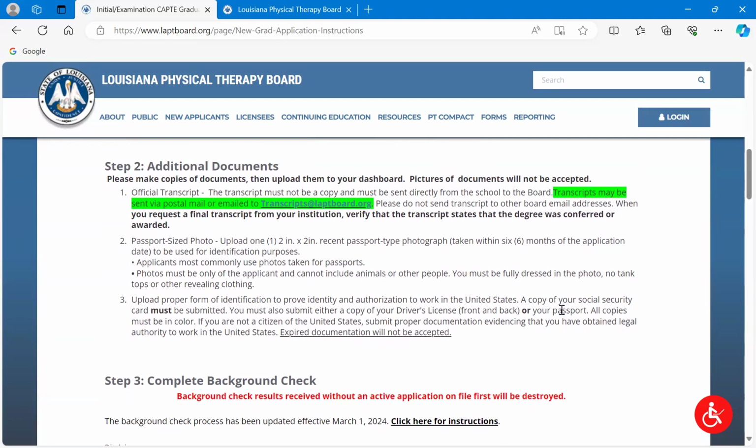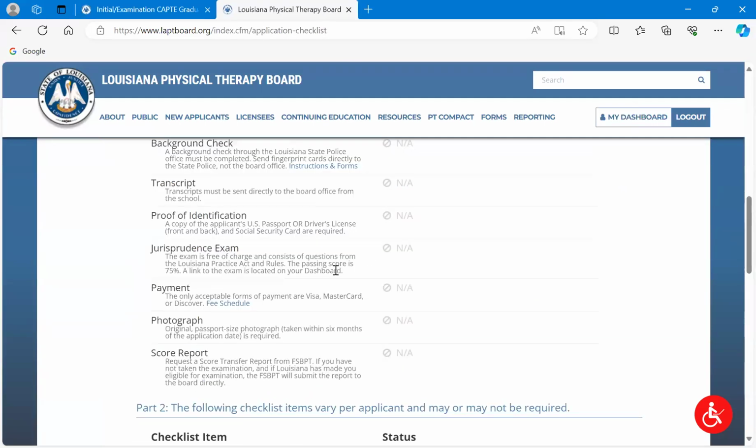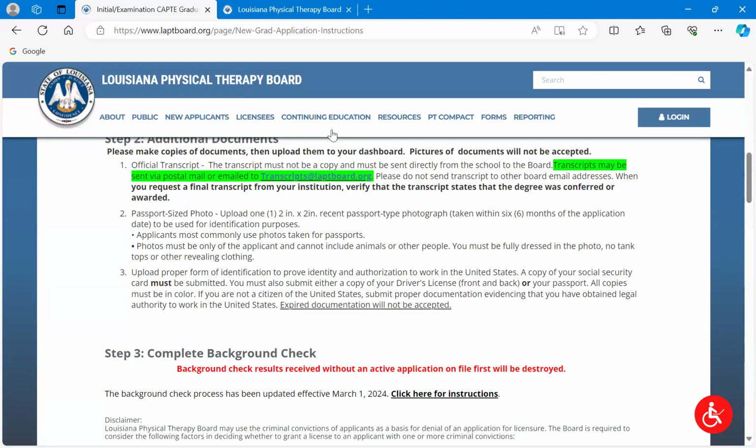Next, the passport size photo. So we say passport size because this is just the ideal size. It's basically a headshot, 2 by 2 inches, etc. Something very recent, ideally taken within the last 6 months of the application date. Applicants commonly use a passport photo, so they might go to CVS or Walgreens somewhere and get a little passport photo taken, and then just scan and upload that. Perfectly fine. Quick note on that, the photograph right here, once you've completed the application above, you're going to get the ability to upload your photo yourself. So that's going to change from NA to have an ability to upload. Okay, so come back over here.